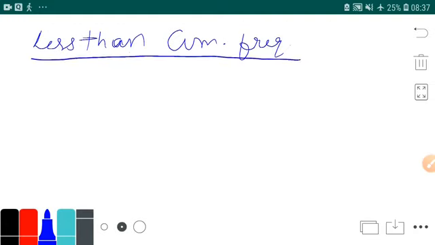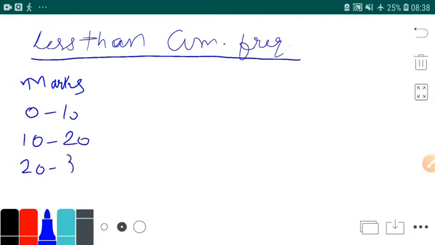Suppose there is a class in which marks are classified. So students are having marks like this. They are having either 0 to 10 marks, either 10 to 20 marks, either 20 to 30 marks.